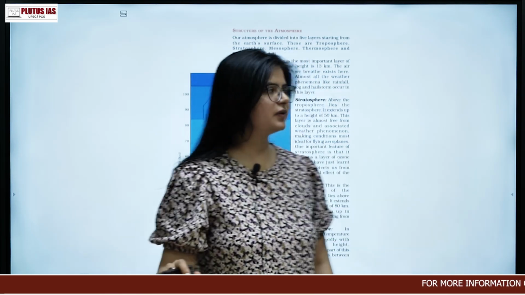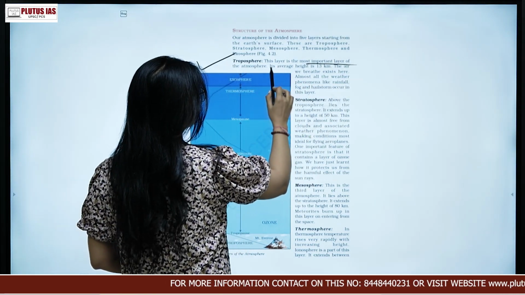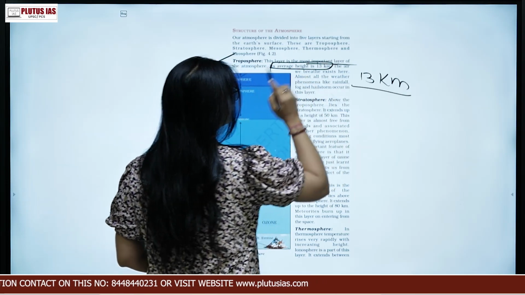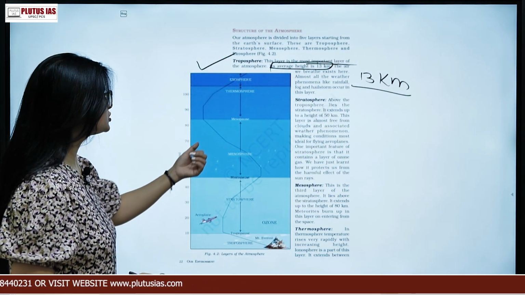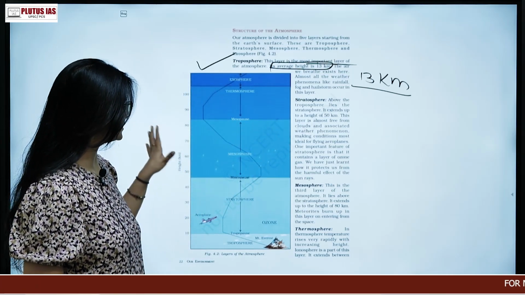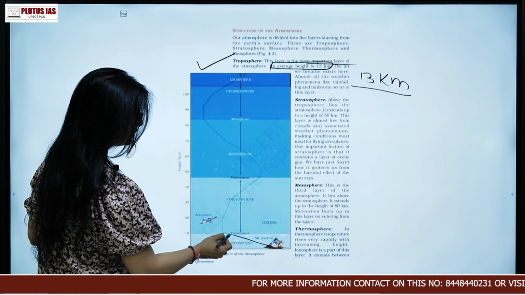The first layer that we are going to talk about is troposphere. This layer is important and it has an average height of 13 km. The air we breathe exists here. Almost all weather phenomena like rainfall, fog, hailstorm occur in this layer. Now you can see a very important fact here.